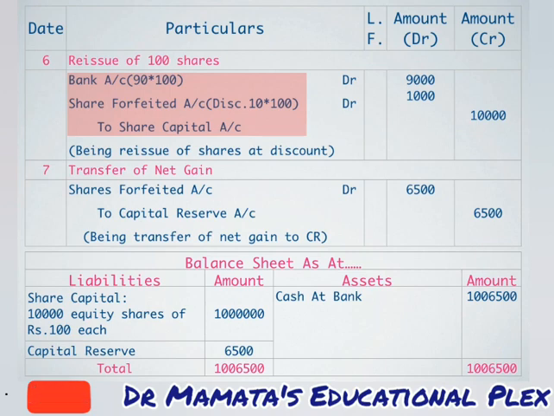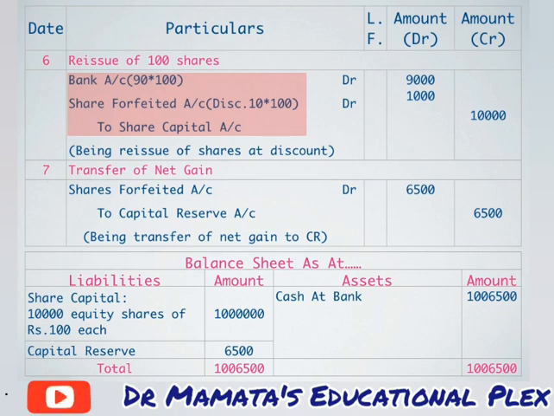Here share forfeited account is debited by 1,000 rupees. So we have to take the difference. Now 7,500 minus 1,000 comes to rupees 6,500. Now this 6,500 rupees is our profit on forfeiture. We have earned profit on our forfeiture.